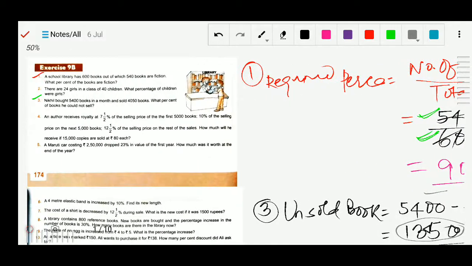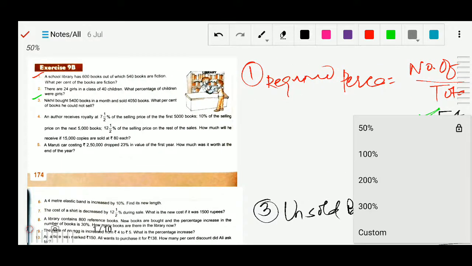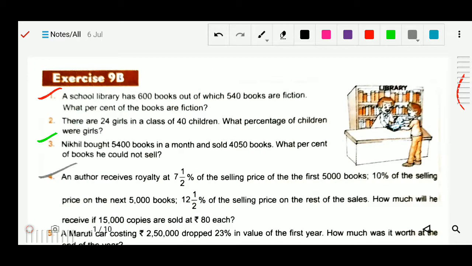Okay, question number 4. An author receives royalty 7.5% of the selling price of the book for the first 5,000 books, 10% of the selling price for the next 5,000 books, and 12.5% for the rest.